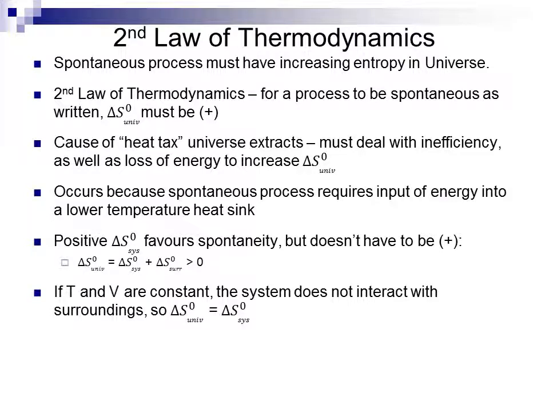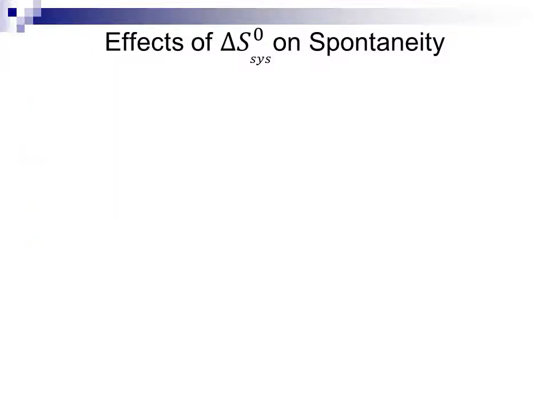If temperature and volume are constant, the system does not interact with its surroundings, so in this case, the surroundings term goes to zero. Thus, in that instance, the change in entropy of the universe is equal to the change in entropy of the system. A positive change in entropy of the system favors spontaneity. A negative change in entropy of the system disfavors spontaneity.